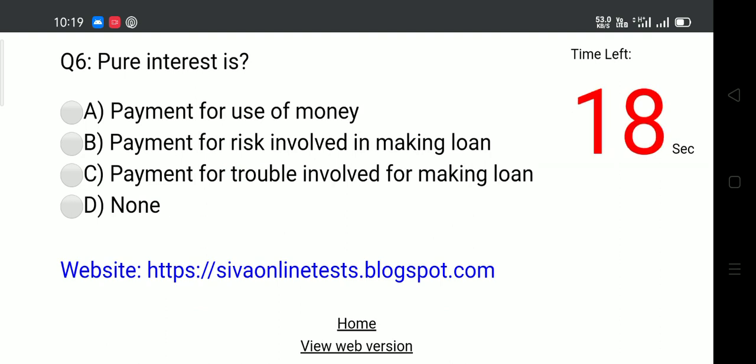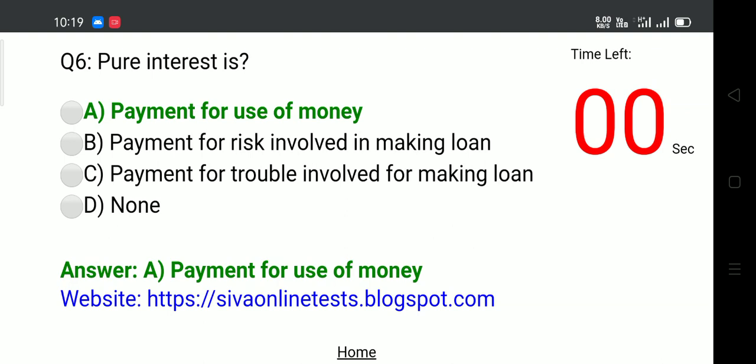Question 6. Pure interest is. Options. A. Payment for use of money. B. Payment for risk involved in making loan. C. Payment for trouble involved for making loan. D. None. Answer. A. Payment for use of money.